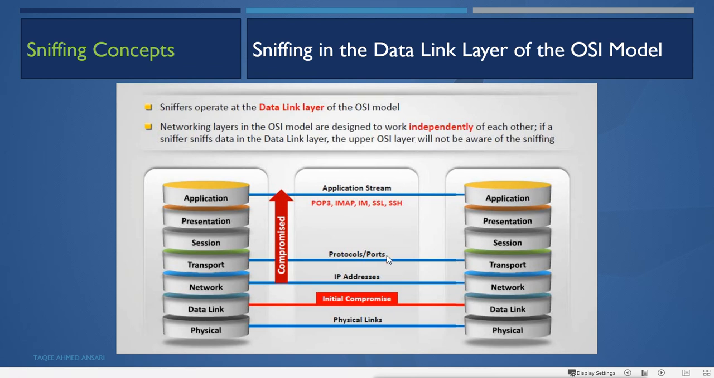And one more thing: because they work independently, after the data link layer the data goes on to the network layer, then the transport layer, then the upper layers of session, presentation and application. Those layers don't know that something happened on the data link layer. So it does the initial compromise on the data link layer. These sniffers work on the data link layer so that they can sniff the packet before it is dropped on the attacker machine, or we can even start the sniffing tools on the destination machine.